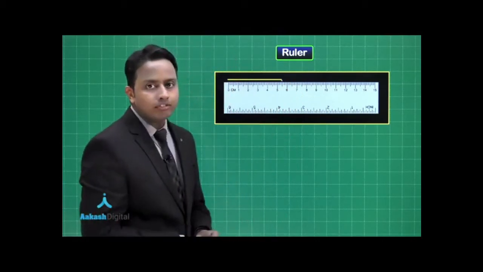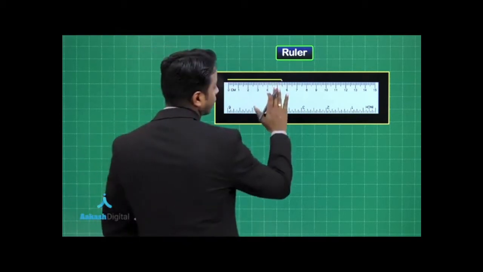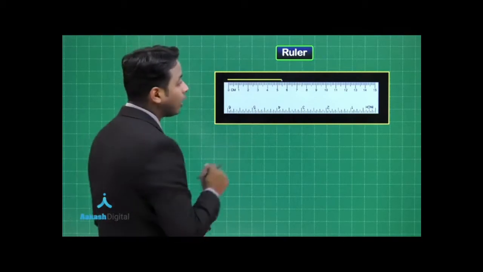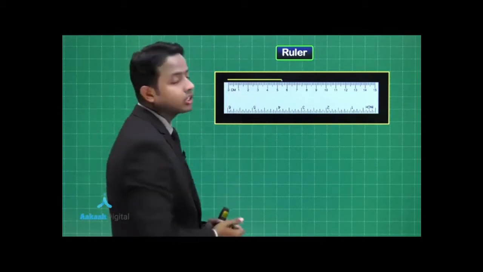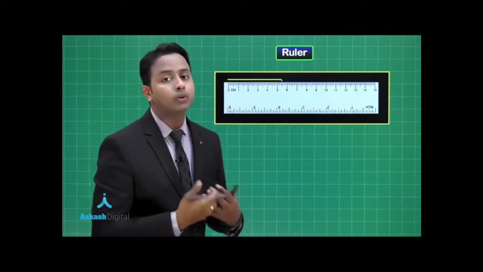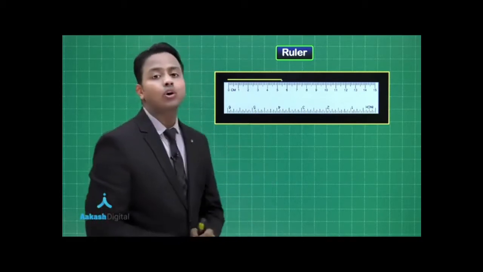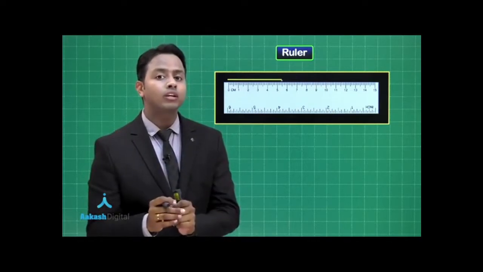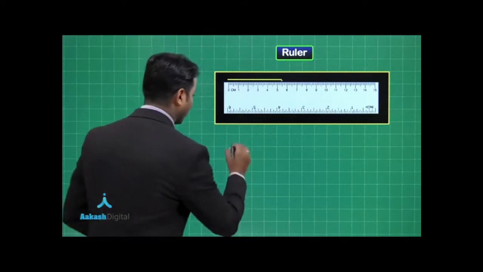Now, how do I say 5.4? Since it is crossing the 5 centimeter mark, obviously the length is more than 5. Now we see that the 4 divisions after 5 are also being crossed. So that's why the length of this rod comes out to be 5.4 centimeter. Yes, so we can write it over here.